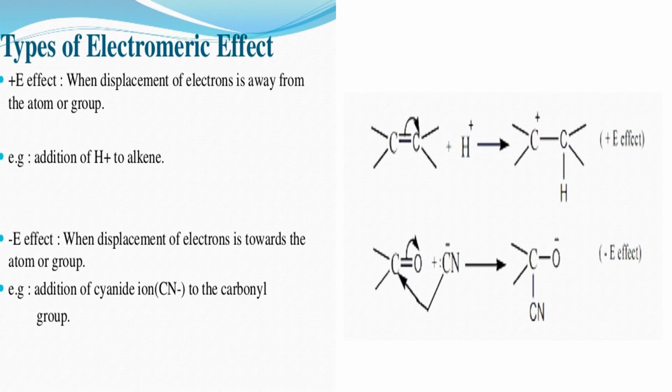We have already said that there are two types of electromeric effect. These are plus E effect and minus E effect. When displacement of electrons is away from the atom or group, it is called plus E effect. For example, addition of H plus to alkene. The second one: when displacement of electrons is towards the atom or group, it is called minus E effect. For example, addition of cyanide ion to the carbonyl group.